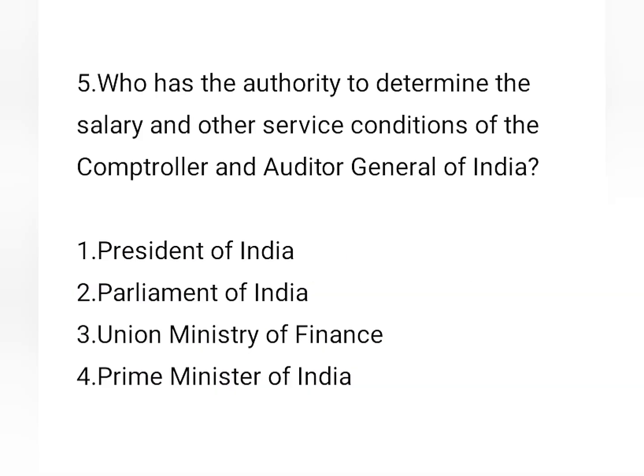After that, question number 5. Who has the authority to determine the salary and service conditions of the Comptroller and Auditor General of India? That is CAG. So the correct answer is answer number 2, Parliament.